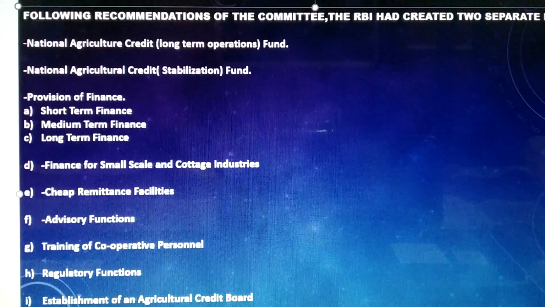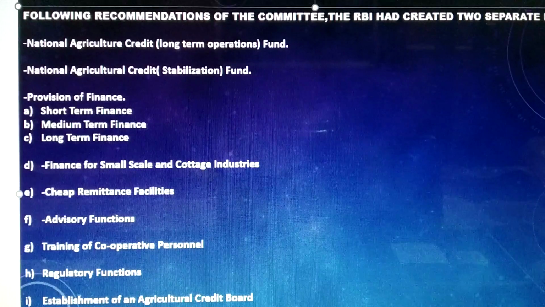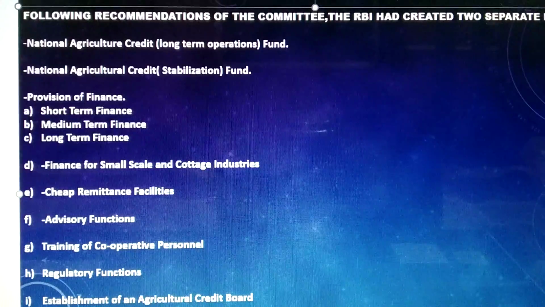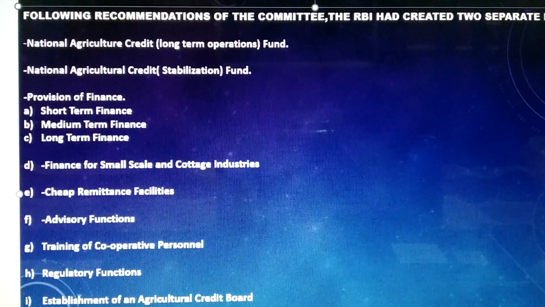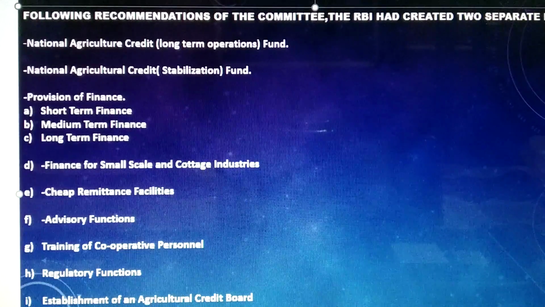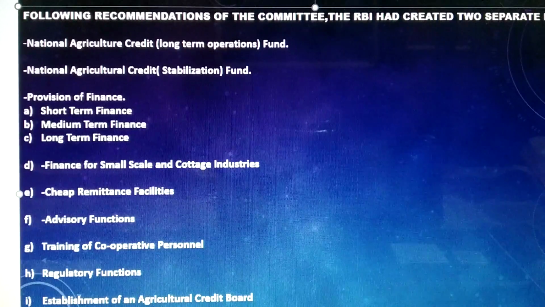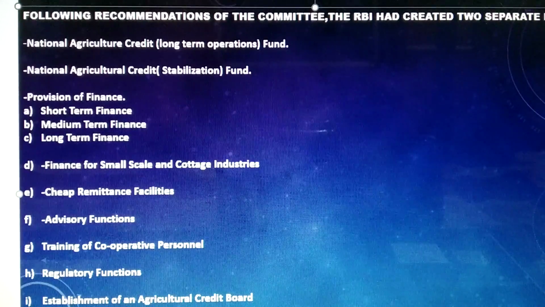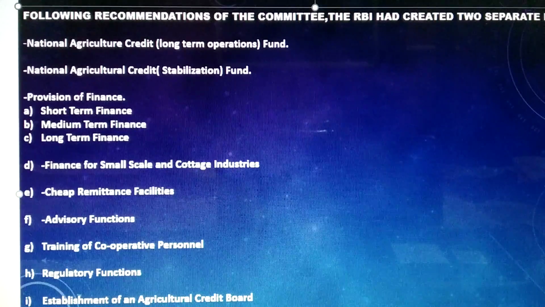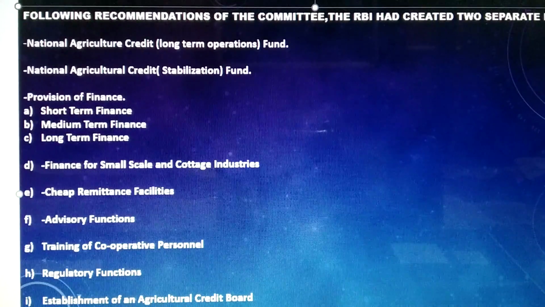Then moving on to the next, provision of finance. The Reserve Bank of India provides short-term, medium-term and long-term finance. Now let us see one by one what is this short-term, medium-term and long-term finance. The bank provided short-term finance to the cooperative banks at a concessional rate of 2% below the bank rate.